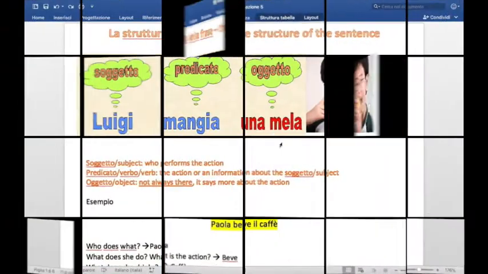Especially for those who are not that familiar with the study of grammar, we'll start from the structure of the sentence. I understand that it can be quite difficult to tell the subject from the object, the position of the verb, and then we're gonna speak about adjectives, which I already anticipated in the past lessons. Okay, let's start from here.